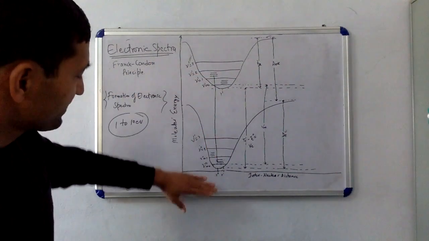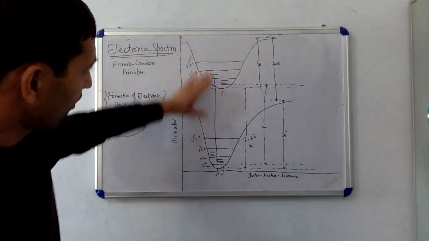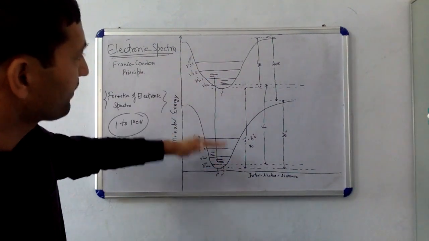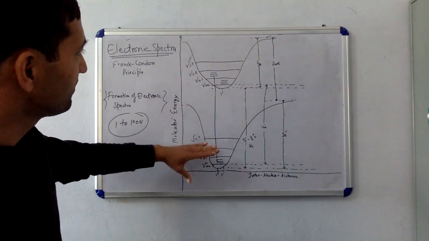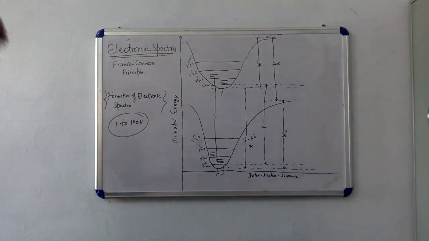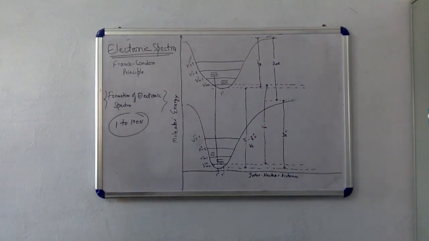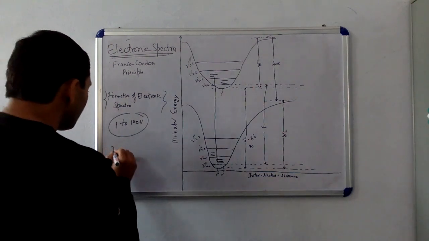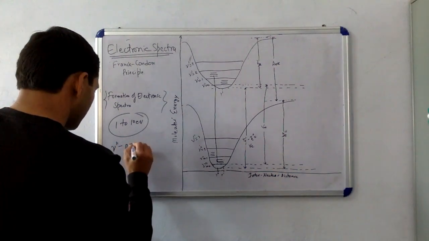So within these vibrational levels you have transitions. If all the transitions take place for all the vibrational levels, from the different rotational states, then this is called the band system. So it means that a single electronic transition in a molecule gives rise to a band system. The bands of a system which correspond to the same upper vibrational level but different lower vibrational levels are said to be the v'' progression.